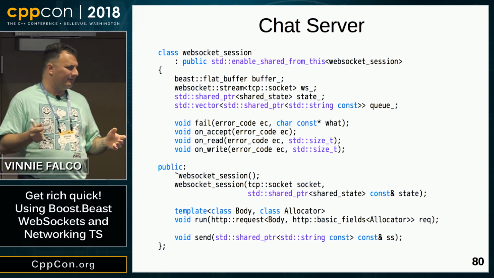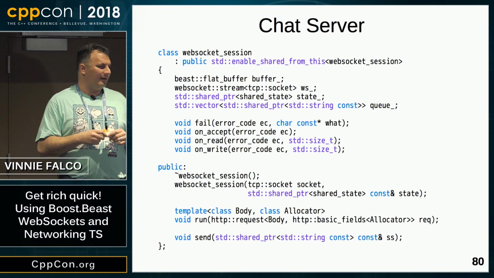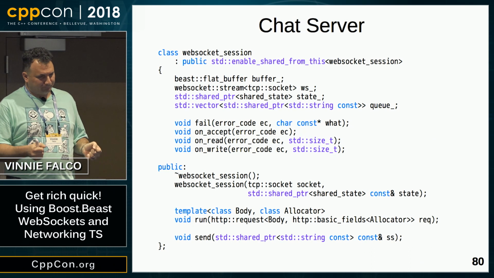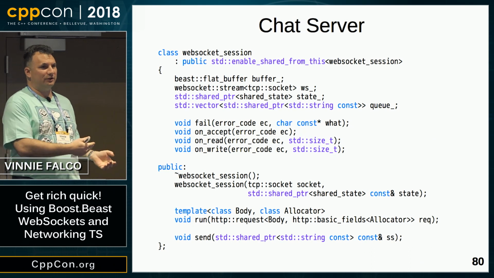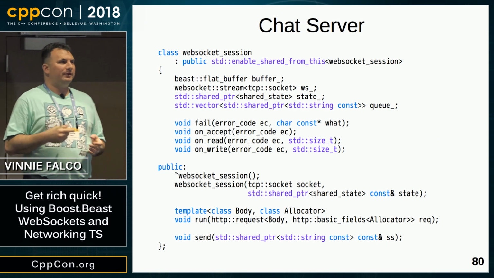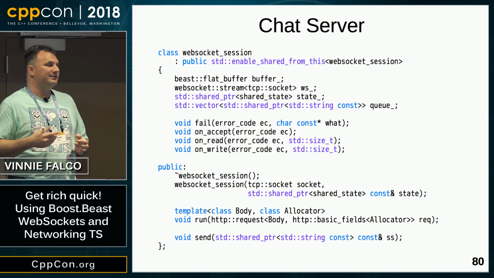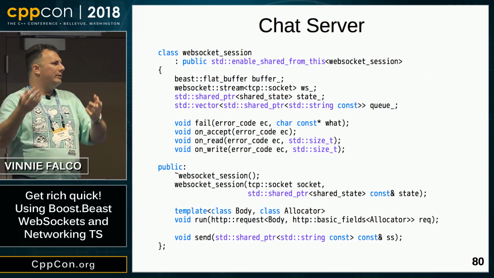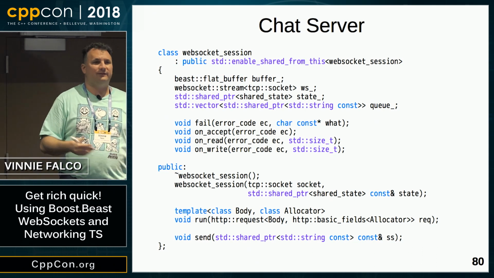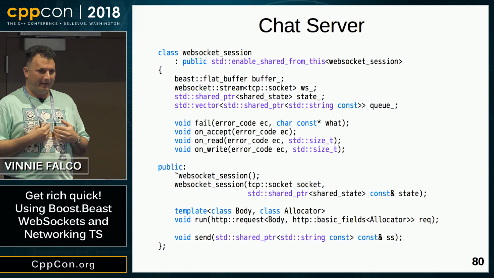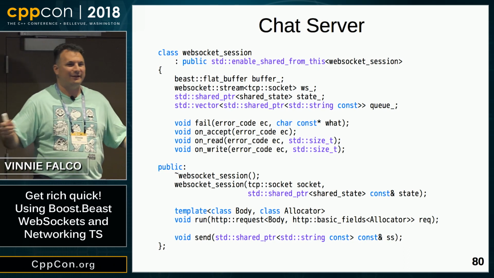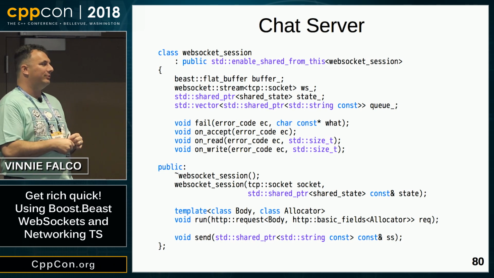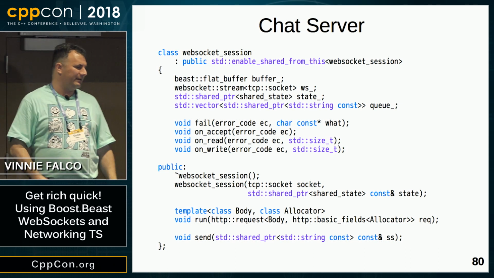Then we have our shared state, which has our list of connected WebSocket sessions. And then we have a queue for our outgoing messages. One of the interesting things about Beast is the philosophy of not making odd choices on behalf of the user. The WebSocket stream can only send one message at a time. To allow it to send more than one message would require making a decision. How do we queue those messages? And then we would have to answer the question of what allocator to use, what data structure to use. And no matter what I pick in that implementation, someone's going to be disappointed. So rather than making that choice, Beast pushes that responsibility onto the caller. You're responsible for implementing your own queue that's going to be optimized for your own needs.